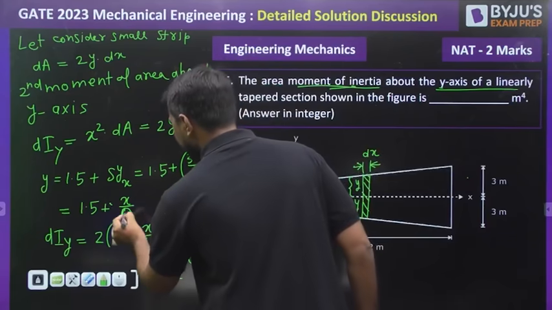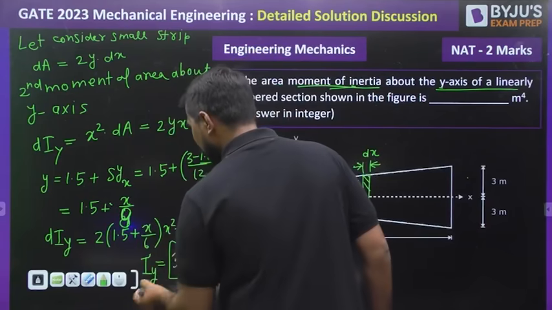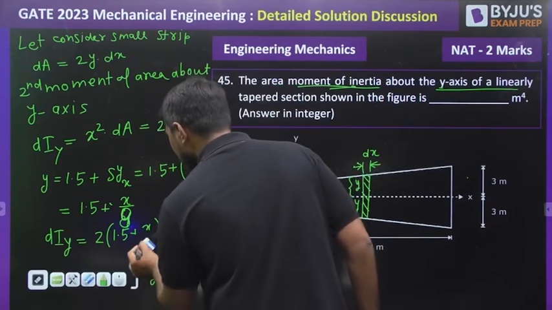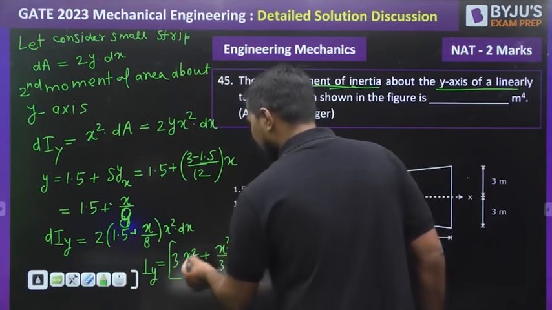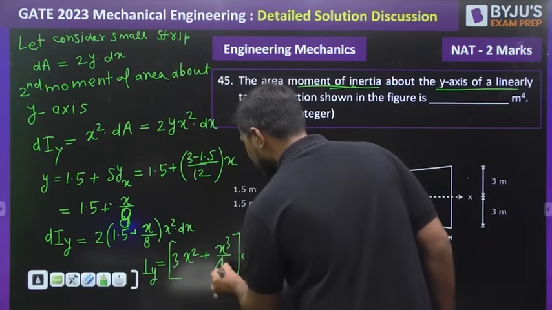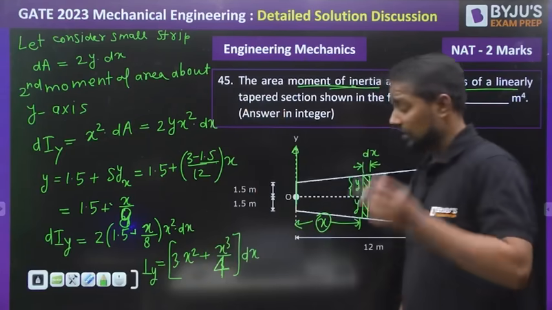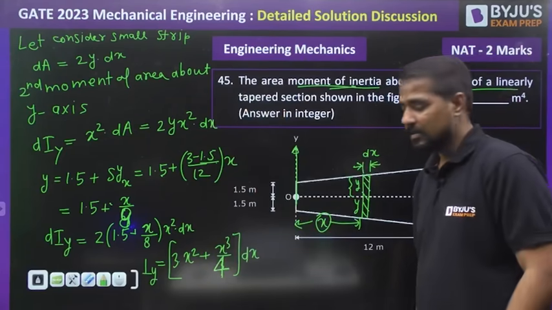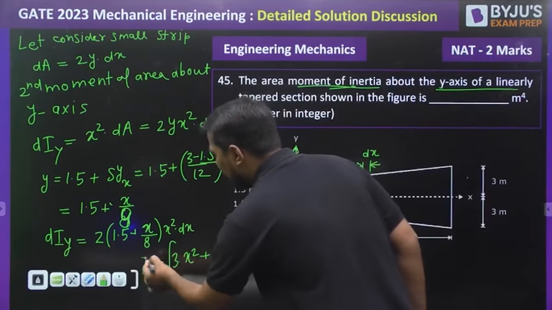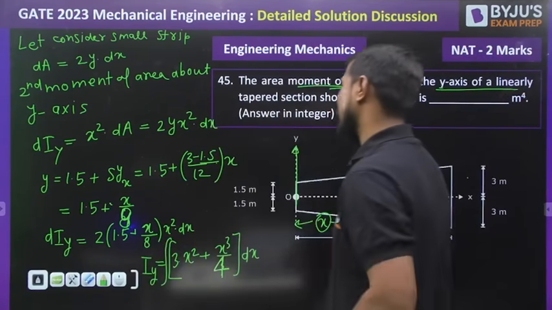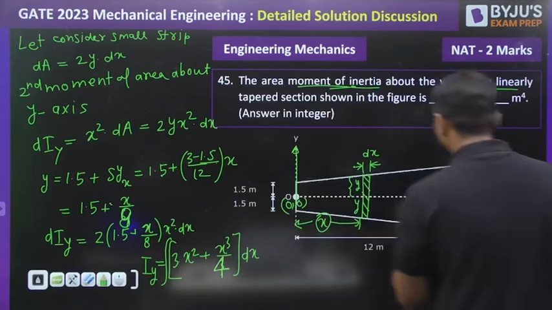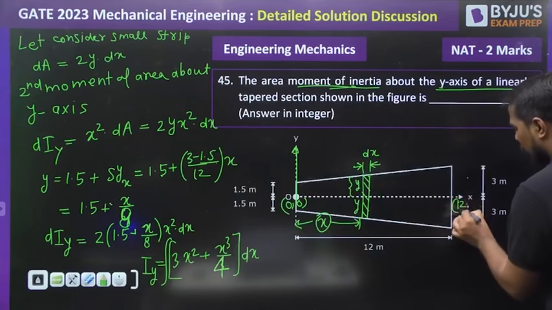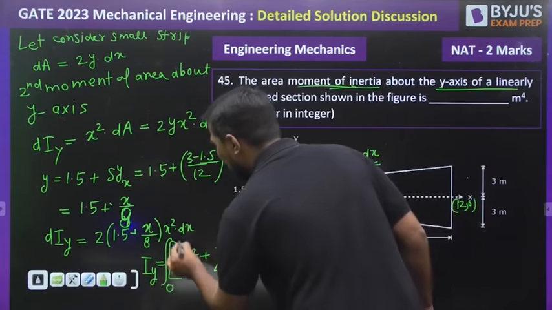It is 1 by 8. And after that, when it is multiplied, then it will be x by 8, that will be 3x plus x by 4. Is it or not? 3x square plus x cube by 4, that will be the dI by dx. If I do the integration, then what is the lower limit of x? This is x is equal to 0, comma 0. And what is the upper limit of x? This is 12, comma 0. So it will be integrated from 0 to 12.